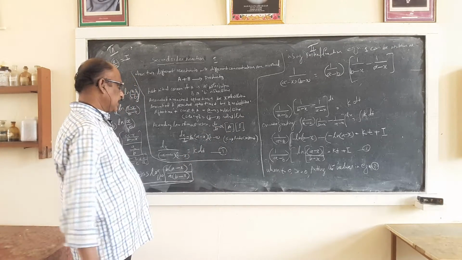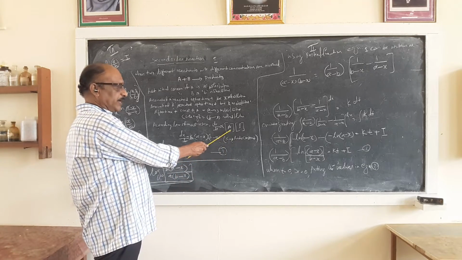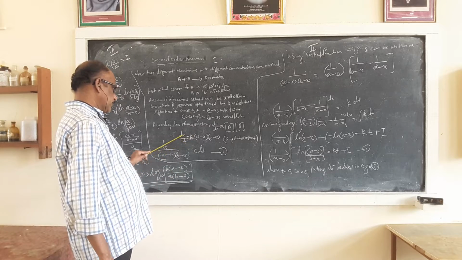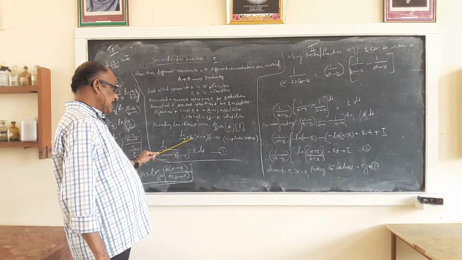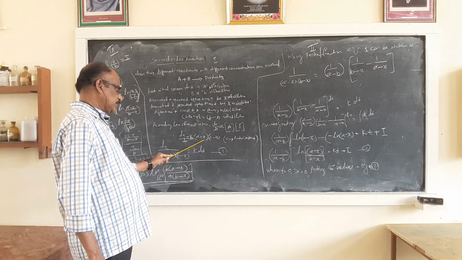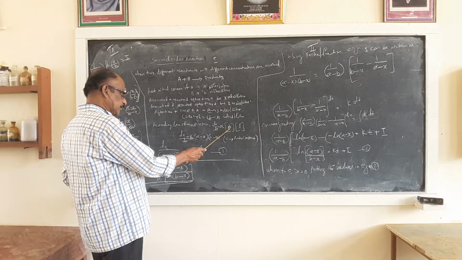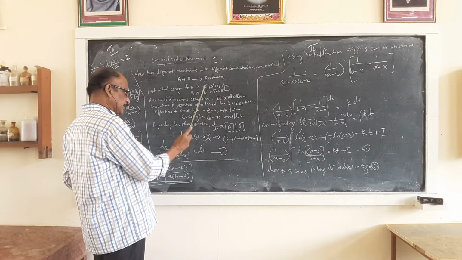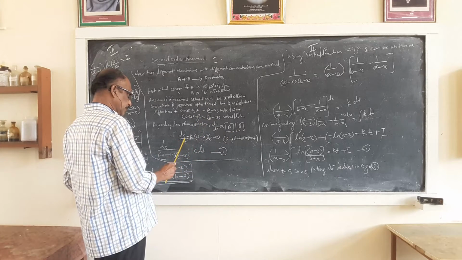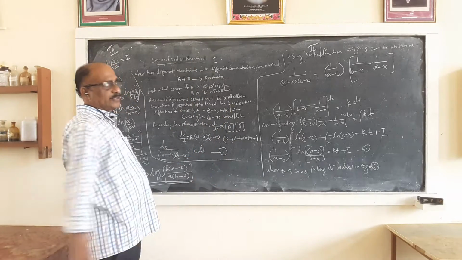Square bracket A is the concentration of A and this is the concentration of B. Again, I can equalize this equation by putting one constant here: dx by dt is equal to K into (a minus x) into (b minus x). The concentration of A is a minus x, the concentration of B is b minus x, and K is the rate constant.